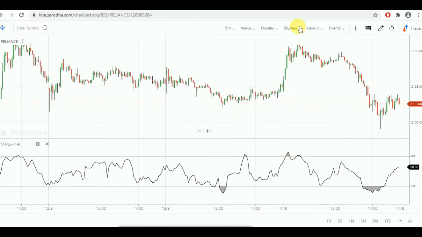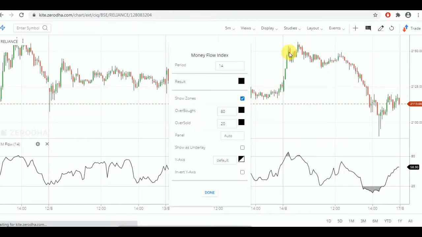Here you can see the settings: period 14. Period means this oscillation is calculated considering the last 14 candlesticks, or the last 14 time frames. Whatever the time frame, here I have considered a 5-minute chart, but it may be a 1-day chart or a 1-week chart.